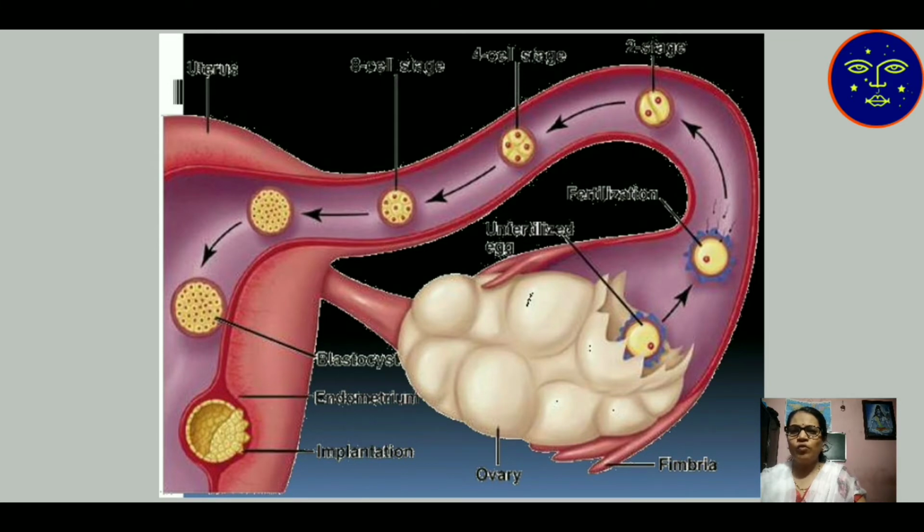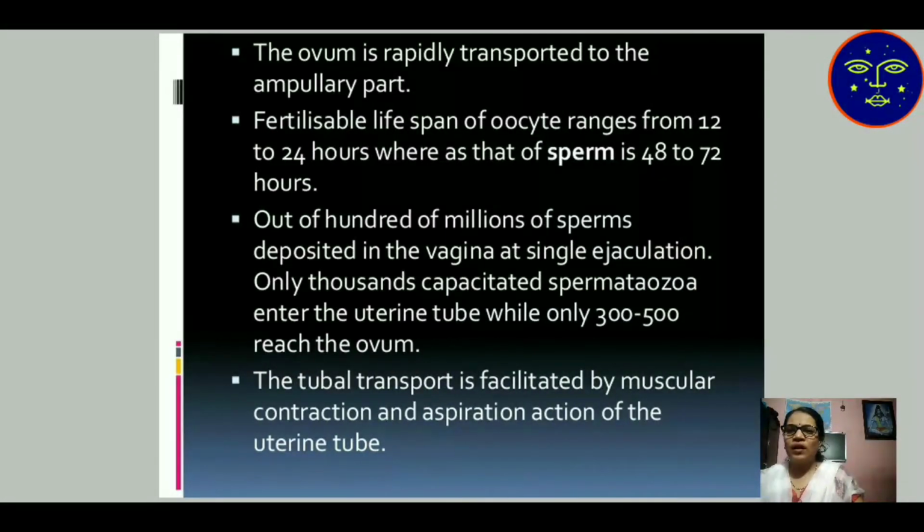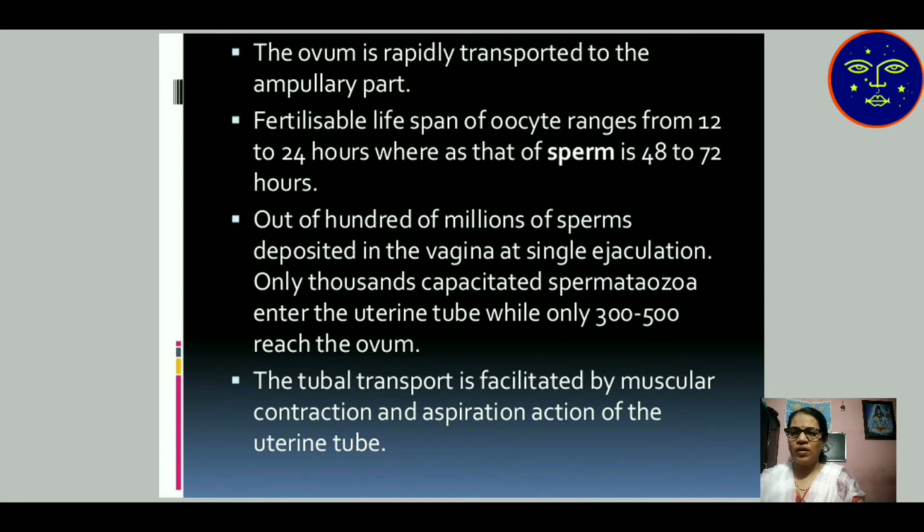The zygote goes to the four-cell stage, then the blastula, then the gastrula, then the morula stage. After that, implantation takes place. Implantation means attachment takes place inside the uterus of the female reproductive system. The ovum is rapidly transported to the ampullary part. The fertilizable lifespan of the oocyte ranges from 12 to 24 hours, whereas that of the sperm is 48 to 72 hours.